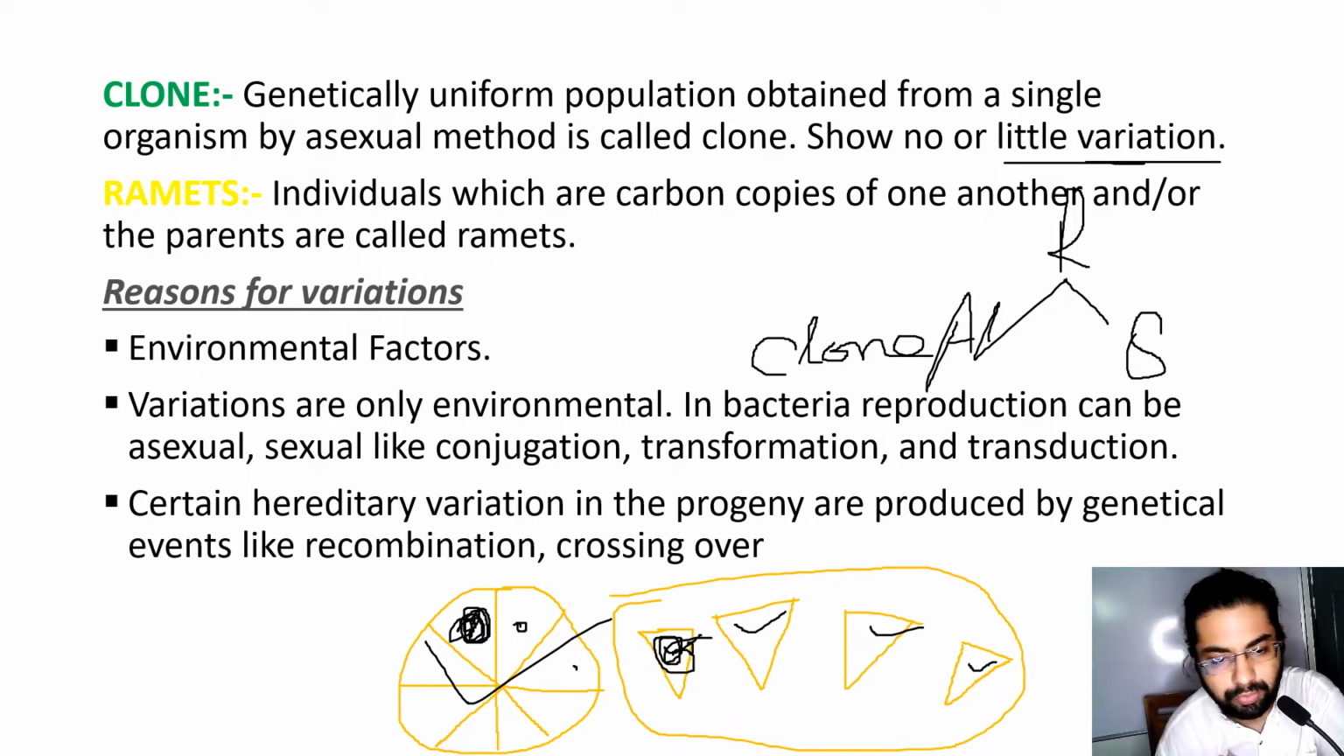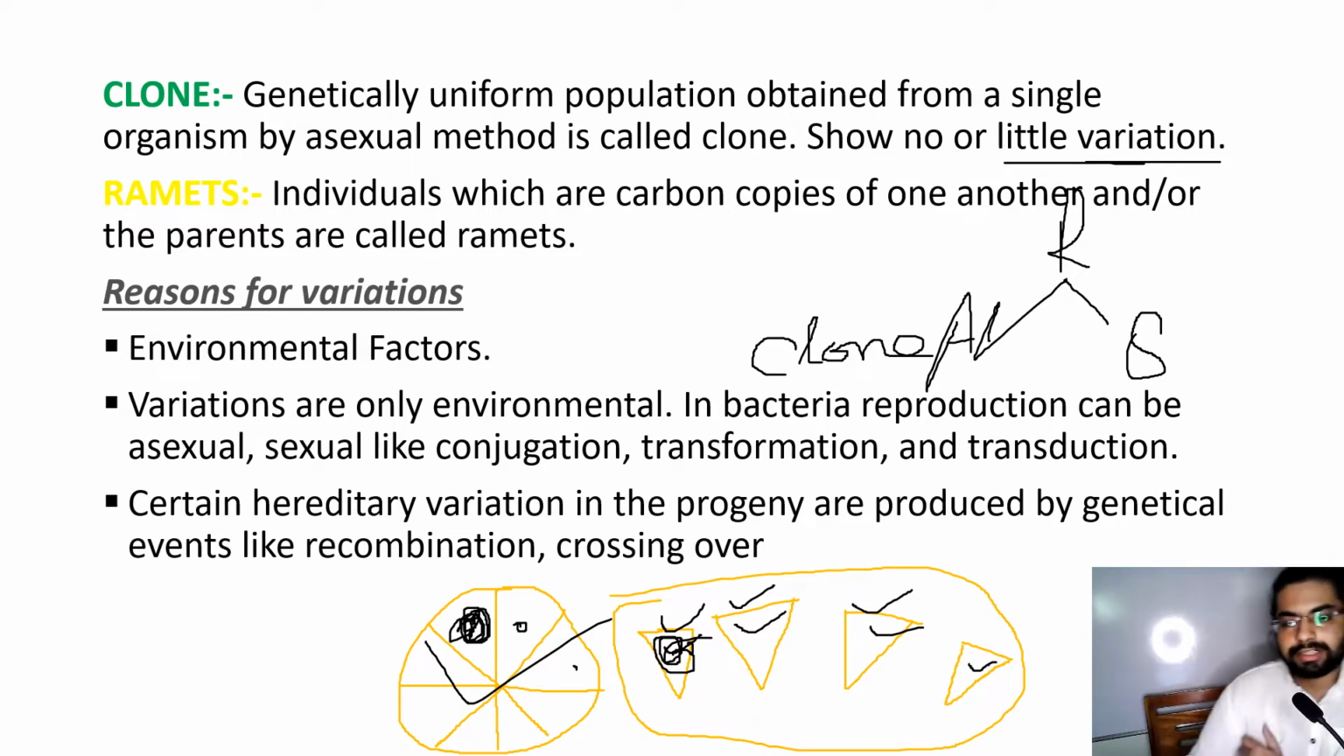Now, what are gametes? Individuals which are carbon copies of one another and of the parents are called gametes. So these individuals are carbon copies. They are exactly similar to each other and also to their parents, and these are termed as gametes. Now, what are the reasons for variations?